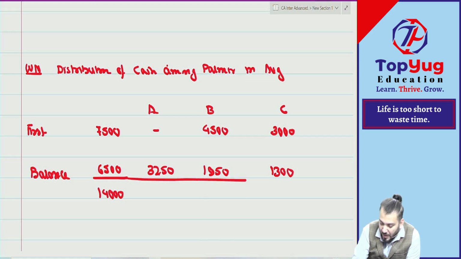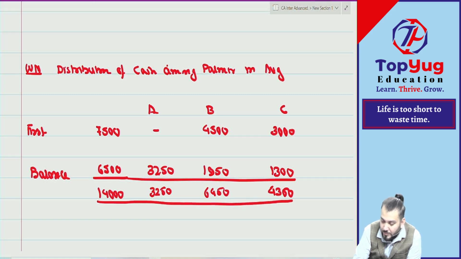It means how much payment was required to A, how much to B, and to C, how much? 4,300. This much payment was required.